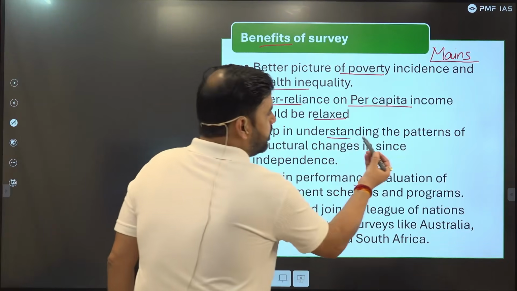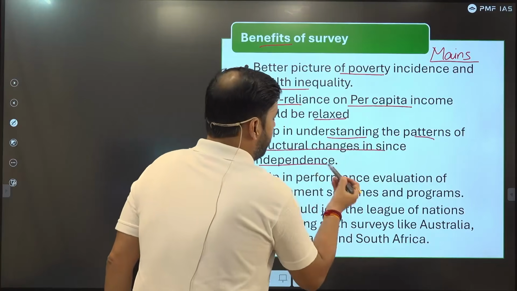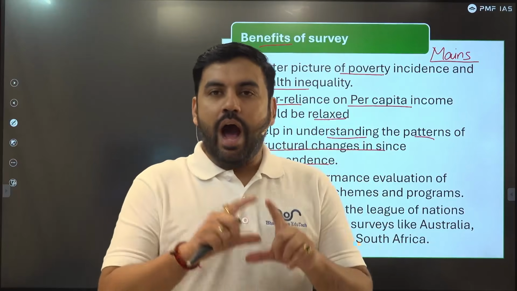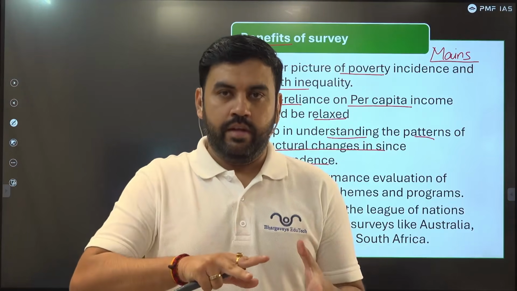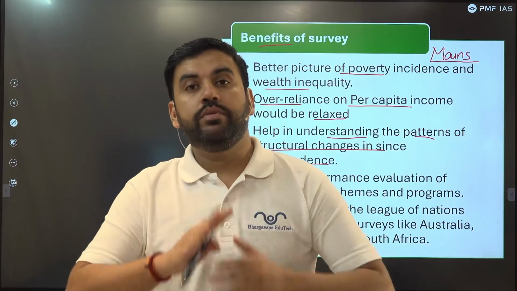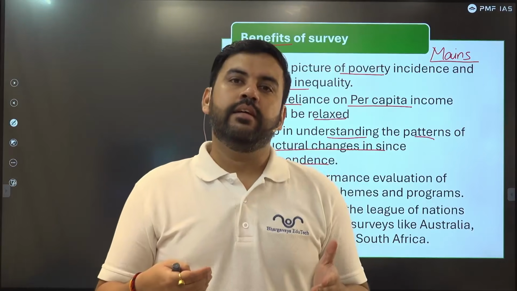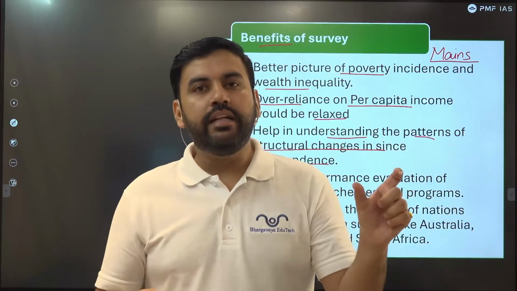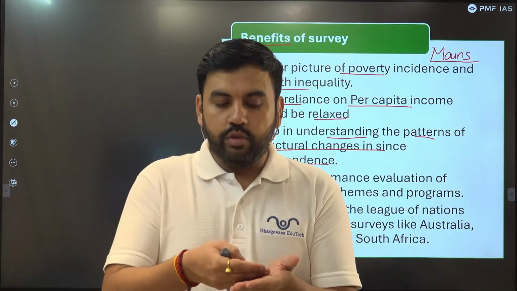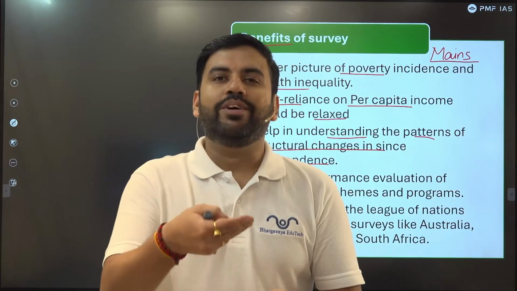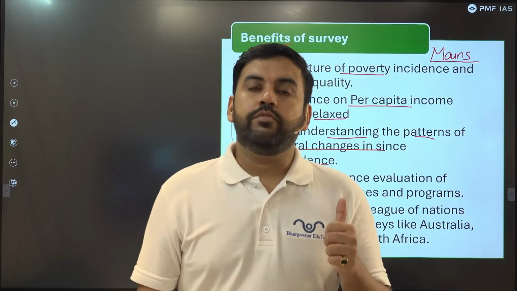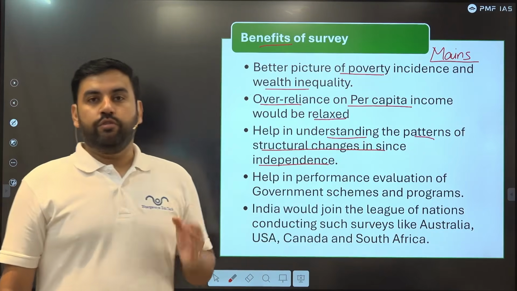Then it will help in understanding the pattern of structural changes since independence. Structural changes are very important. Structural changes basically mean how the Indian economy is shifting from agriculture to service, from service to industries, or from agriculture to industries. And whatever data we have had since independence, we will compare with this income data and try to find out how much we have progressed. See, data helps in planning, so this will also help us identify a proper planning process in the future.